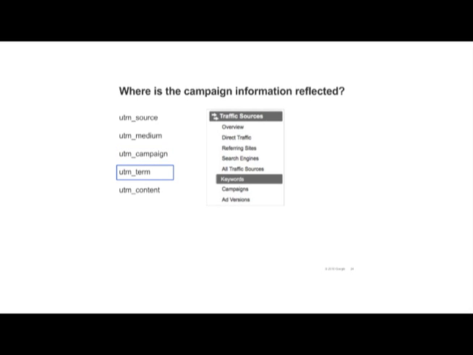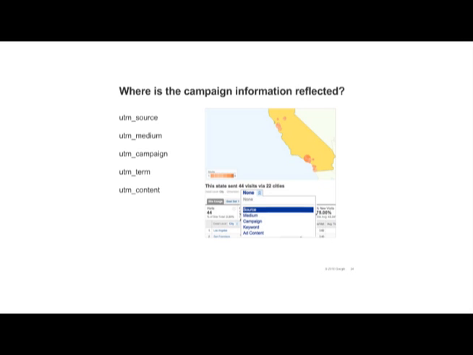Campaigns will appear in the Campaigns report. Terms that you've used will show up in the Keywords report. Your content tags will show up in the Ad Versions report. You can also segment on any of these variables. For example, to see all of the sources in California from which you receive traffic, you could go to the Map Overlay report, drill down to California, and segment by source.